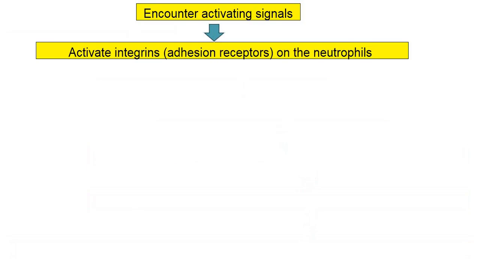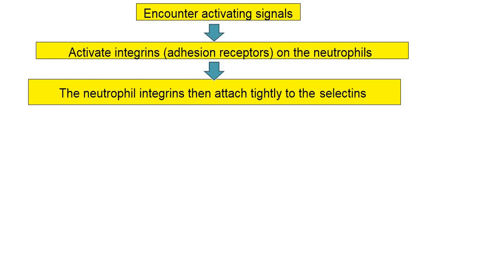Once the slowing down takes place, they will encounter an activating signal. This will activate the integrin on the neutrophil. The neutrophil and integrin will tightly attach to the selectin. In the next step, all are 1 mark short questions, from the next step onwards.